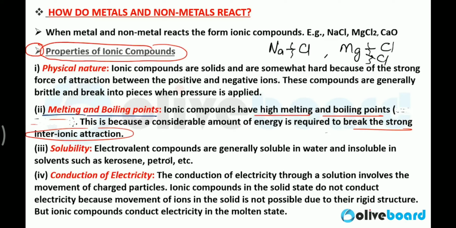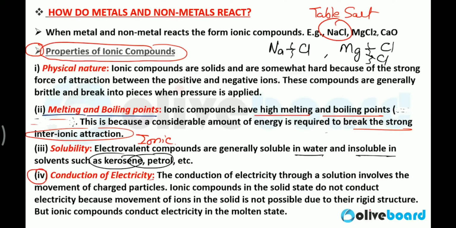Now, solubility. Electrovalent compounds are generally soluble in water and insoluble in solvents such as kerosene and petrol. So ionic compounds are soluble in water and they form ions. Like you can easily dissolve sodium chloride, the common salt or table salt which we use in our home. Table salt is easily soluble in water. So electrovalent or ionic compounds, electrovalent being another name for ionic compounds, are generally soluble in water and insoluble in kerosene or petrol.